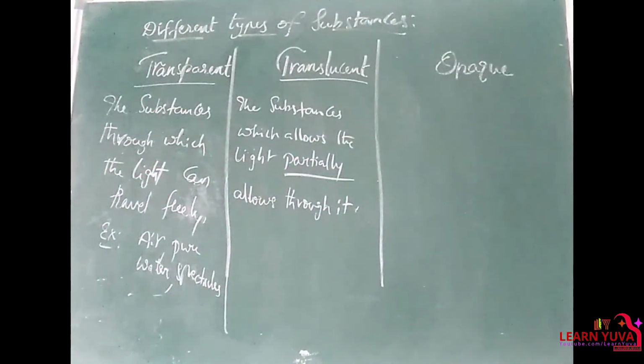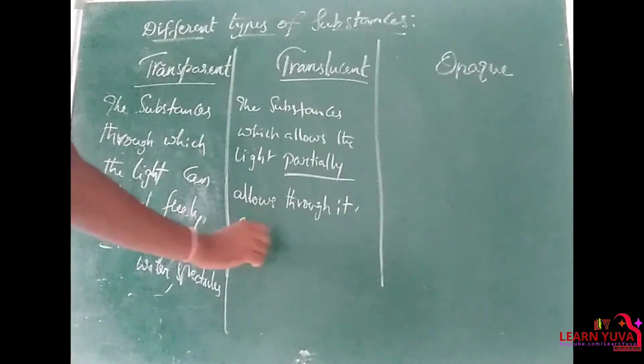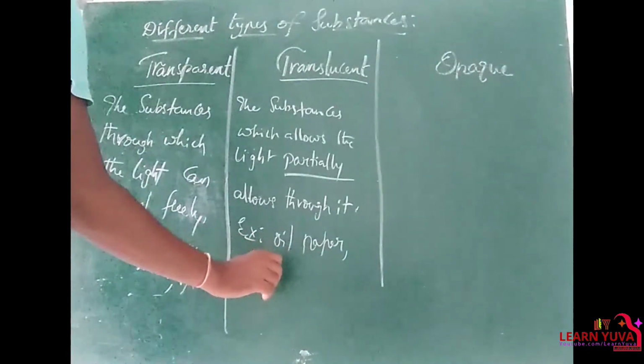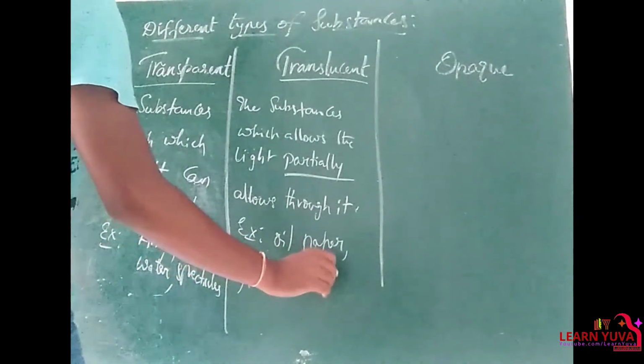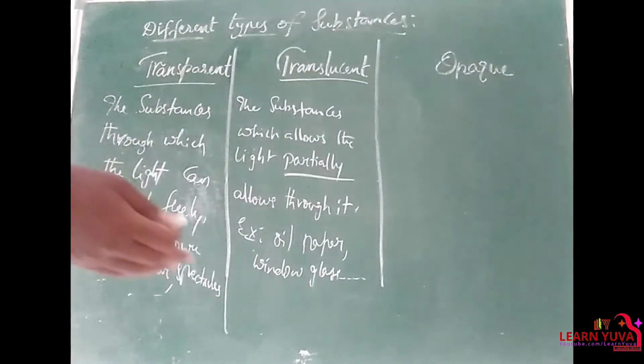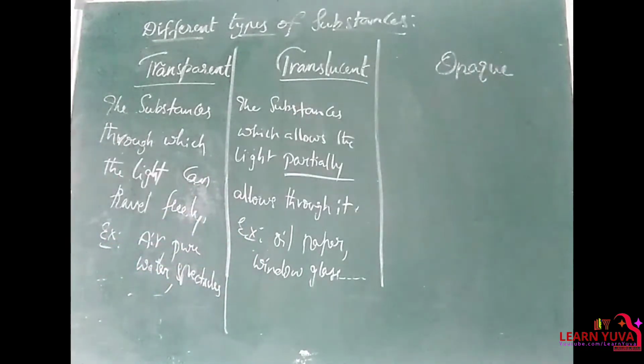So examples: oil vapor, some window glasses. So in winter seasons, the fog will appear. That fog at the time also acts as a translucent body. Due to that fog, we can see the objects which are somewhat near to us, but we cannot see clearly the objects which are somewhat away from us. So that fog also comes under translucent bodies, and oil vapors, window glass. All those come under the category of translucent bodies.